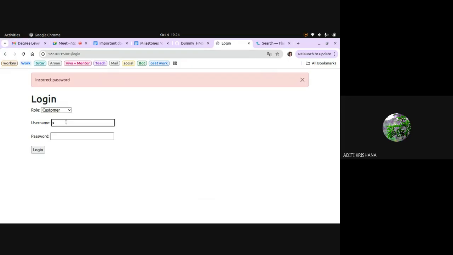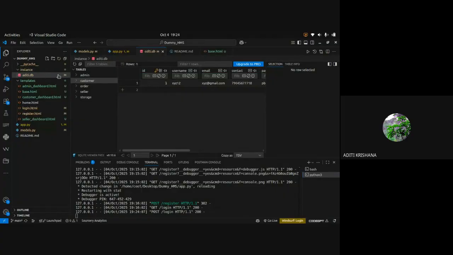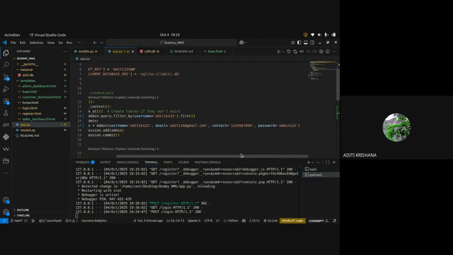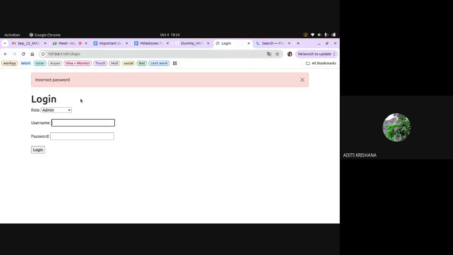Maybe. Okay, let's try with admin. The admin details are saved inside app.py. The username is ITK123 and the password is admin123. Okay.